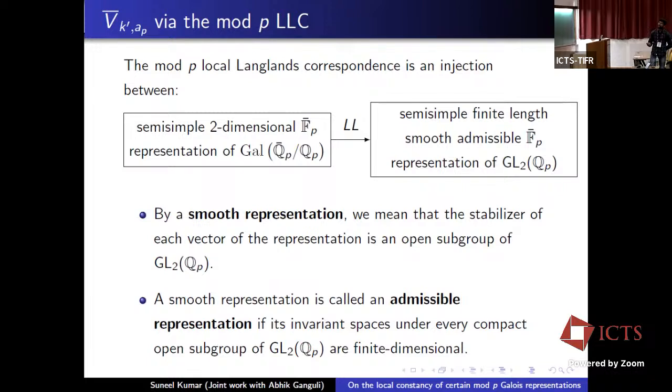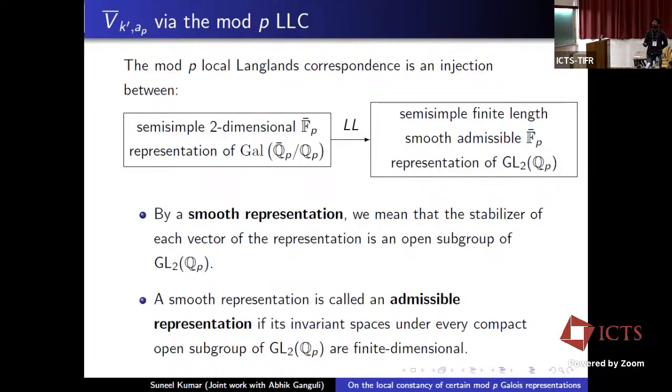Here we note that these representations of GL2(Q_p) on this side are infinite dimensional. And by smooth representation, we mean that the stabilizer of each vector of the representation is an open subgroup of GL2(Q_p). And by admissibility, we mean that its invariant spaces under every compact open subgroup of GL2(Q_p) are finite dimensional.